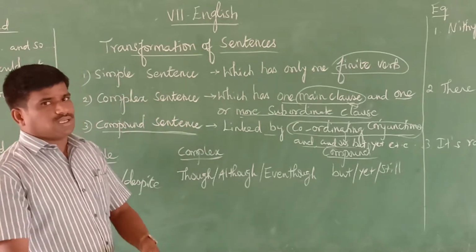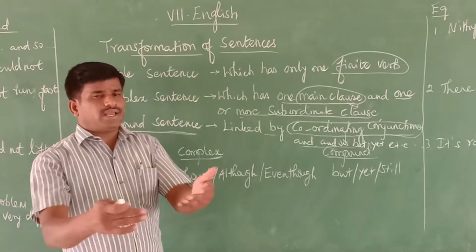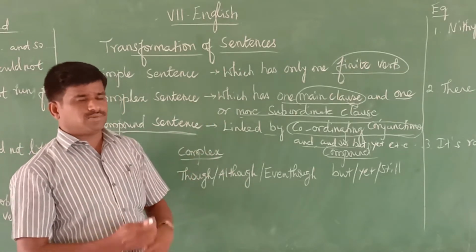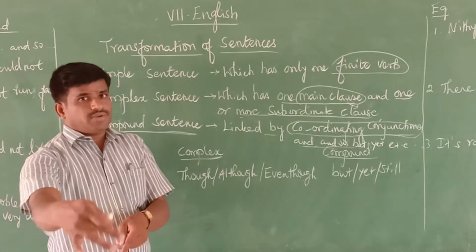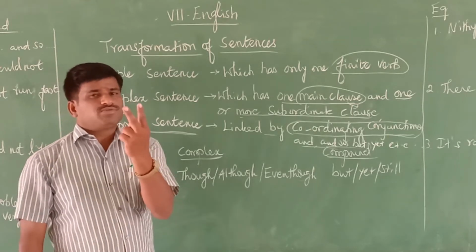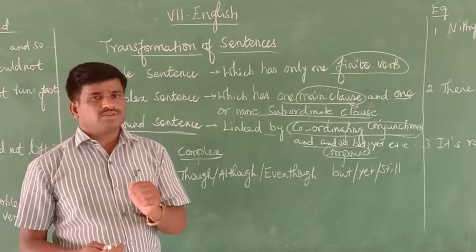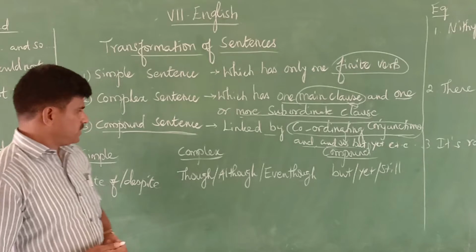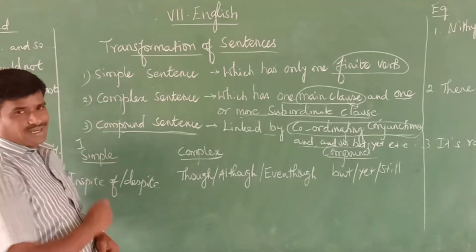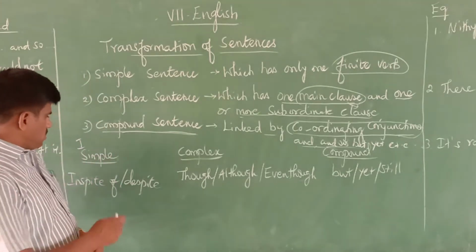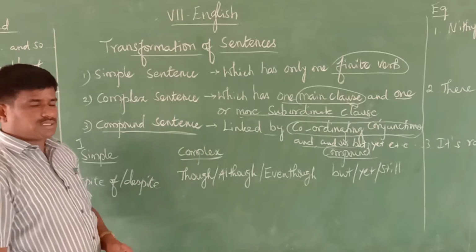Now we go for the example. There are many types in this transformation of sentences. In this class, we are going to see 2 types among them. How many types are we seeing now? 2 types. We go for the first type. Simple, compound, and complex.